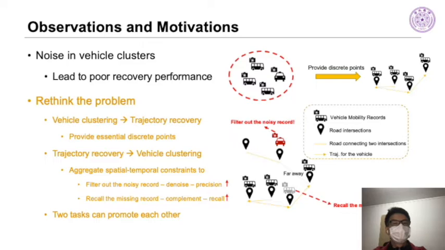So here comes the key motivation of this paper. The key motivation here is that two tasks can bring performance gain to each other. On one hand, the vehicle clustering task offers essential discrete points for recovery. More accurate clustering results improve the recovery of the trajectories. On the other hand, the recovered trajectories on the road network are reasonable in terms of the spatial and temporal perspective in nature, which could help revise the initial clustering results that only consider the visual information from the images. Therefore, an intuitive way is to explicitly leverage the recovered trajectory to denoise and complement the vehicle clusters.